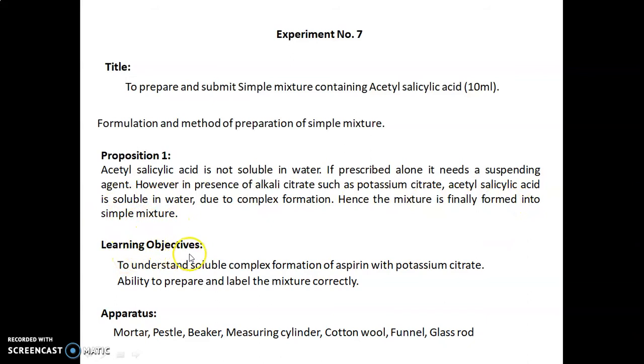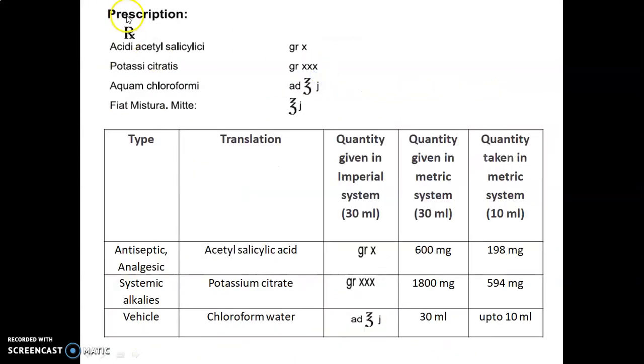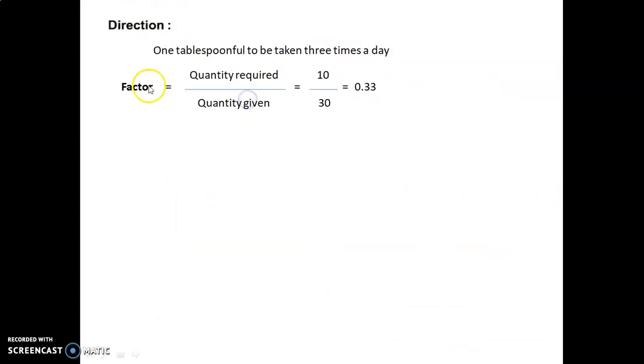The learning objectives of this experiment are to understand the soluble complex formation of aspirin with potassium citrate and the ability to prepare and label the mixture correctly. Apparatus required are mortar, pestle, beaker, measuring cylinder, cotton wool, funnel, glass rod, etc. Then the prescription. Before going to the prescription, we will first see the factor required for today's experiment. Quantity required upon quantity given is equal to 10 upon 30, that is equal to 0.33.